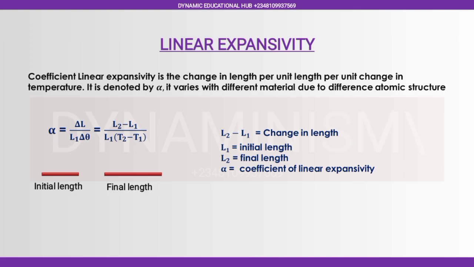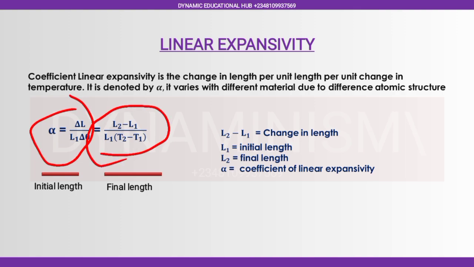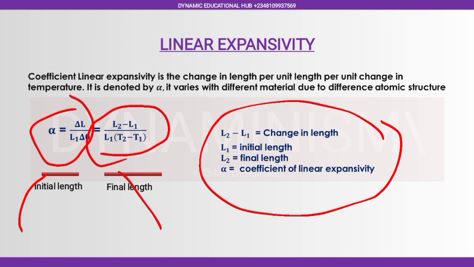So that is why different materials have different coefficients of expansivity, for example, coefficient of linear expansivity. Now, using that same formula here, you just change your dimension to L. You have alpha is equals to change in L over L1 into bracket change in theta. At the end of the day, you have something like this. Now look at the diagram. One dimension, initial length, final length. Look at all this. L2 minus L1, L1 initial length. All right, let's forge ahead.